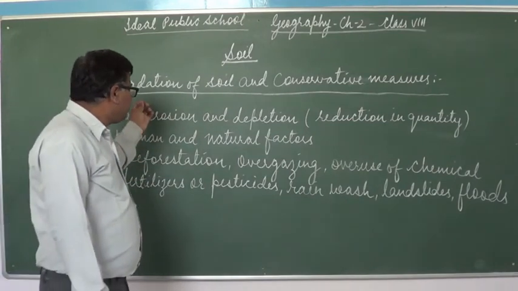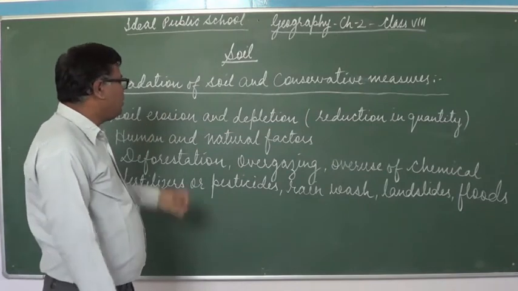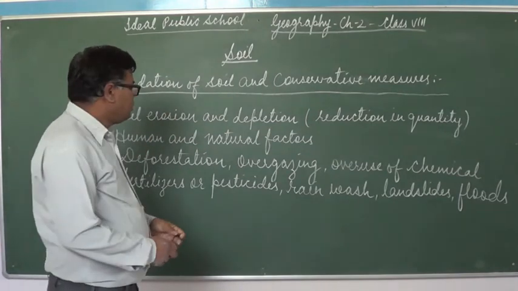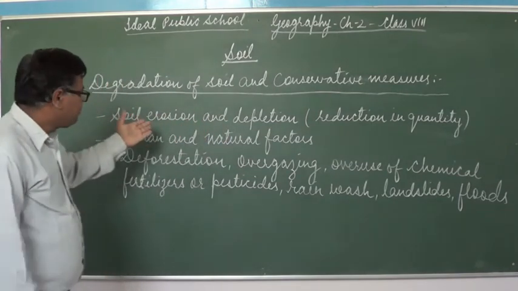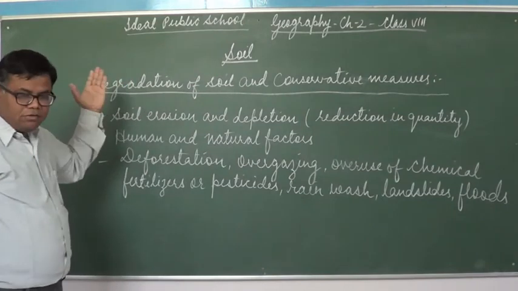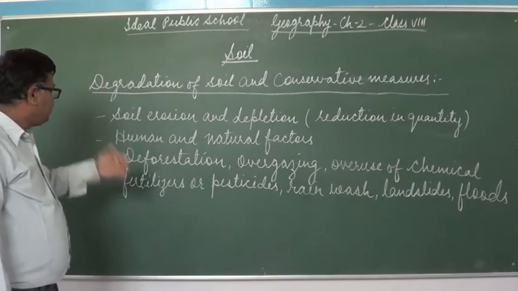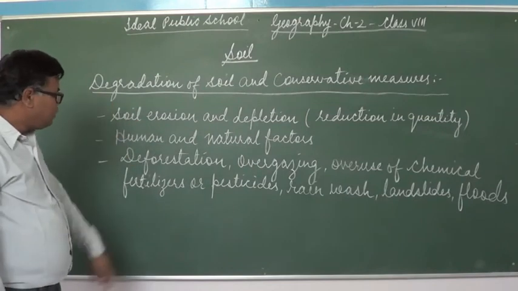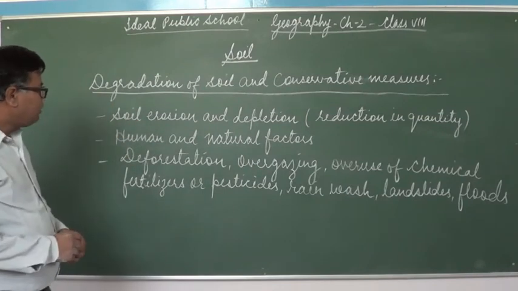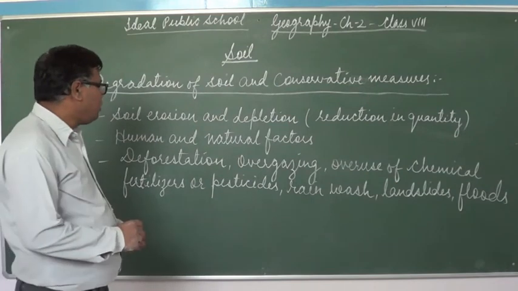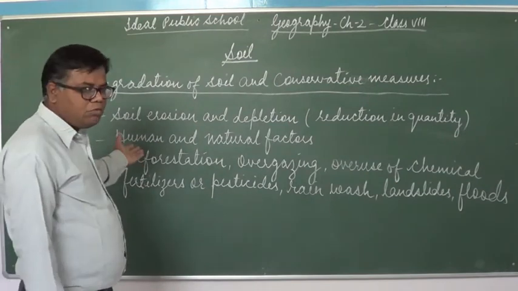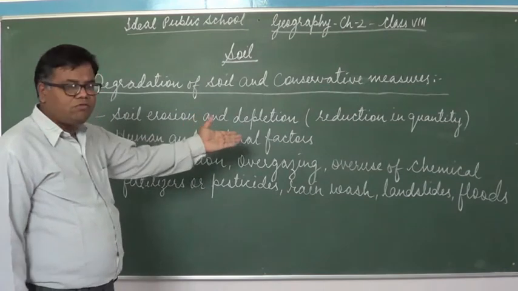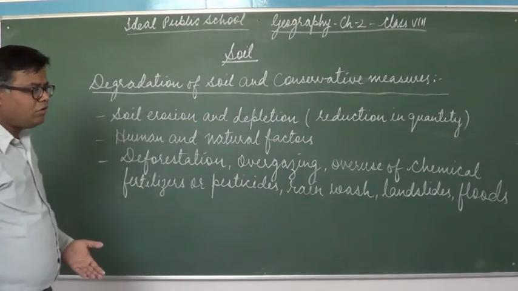The important factor for the degradation of soil is soil erosion and depletion. Due to such, the soil gets degraded, or degradation occurs due to soil erosion and depletion. And this soil erosion and depletion occurs mainly due to human activity, and natural factors are also responsible.